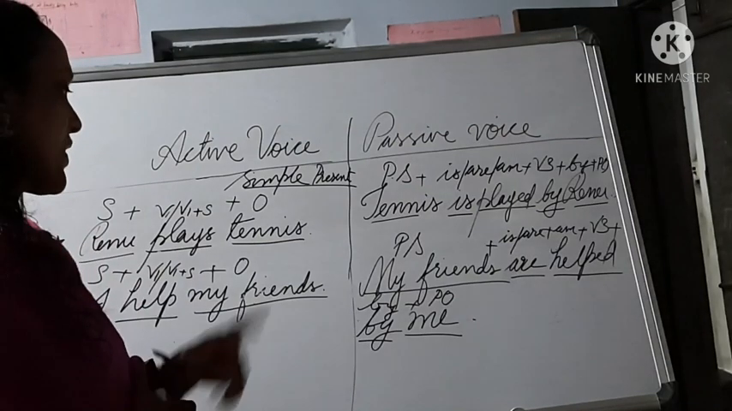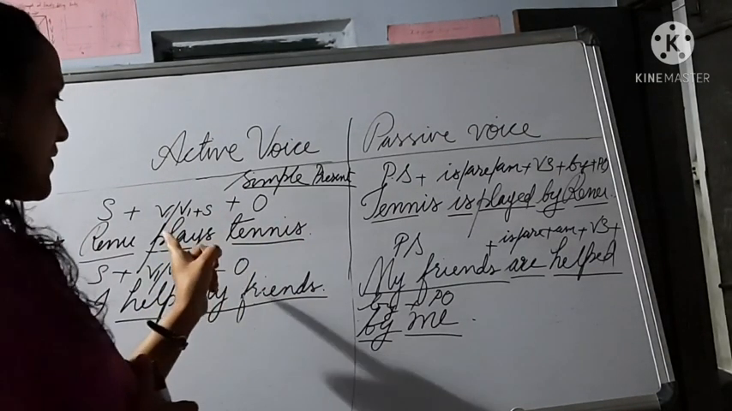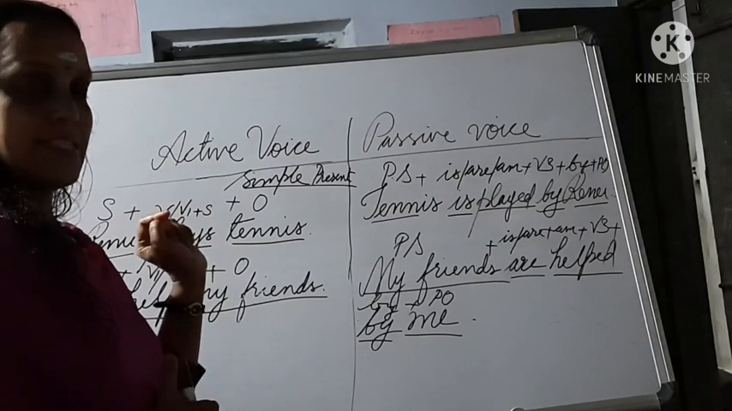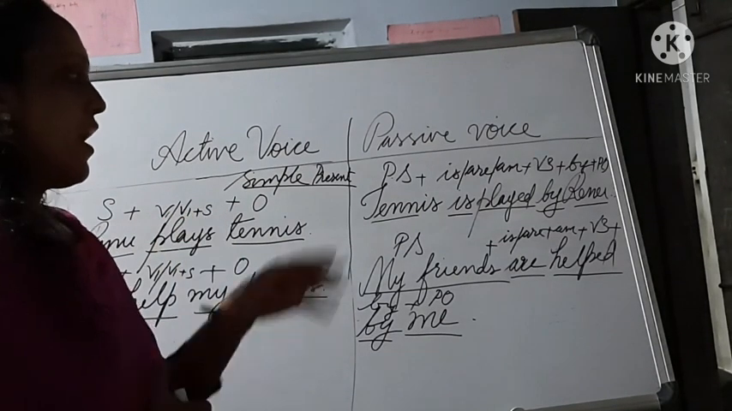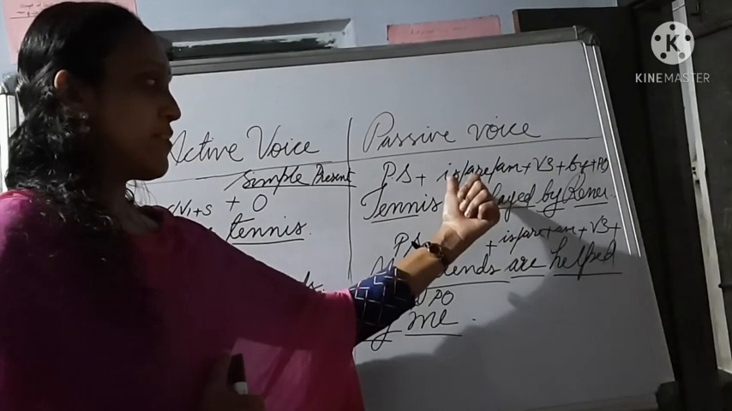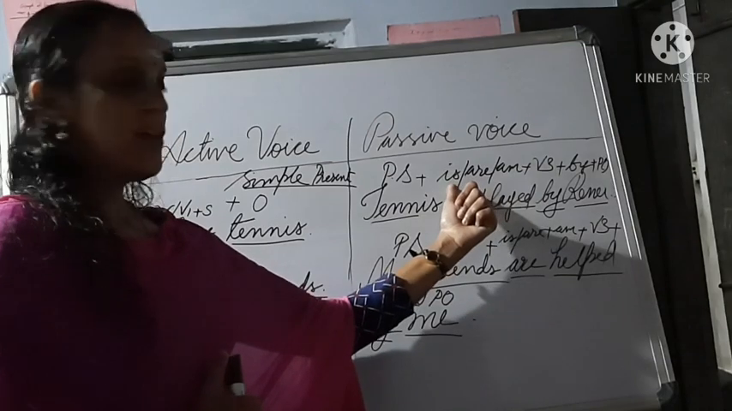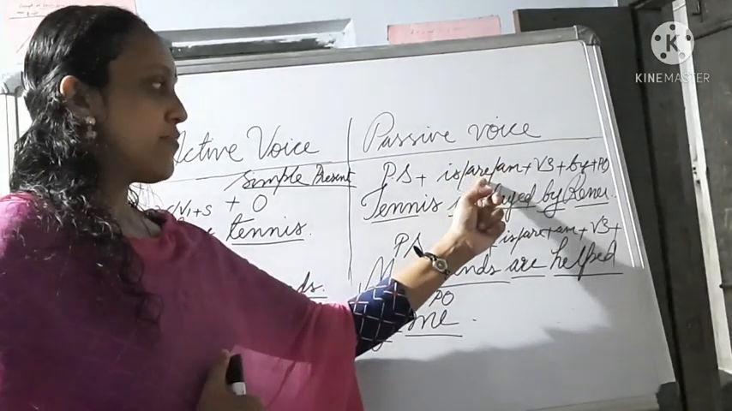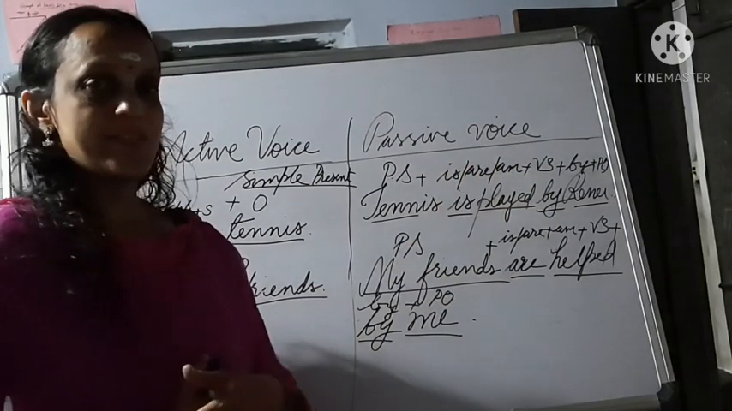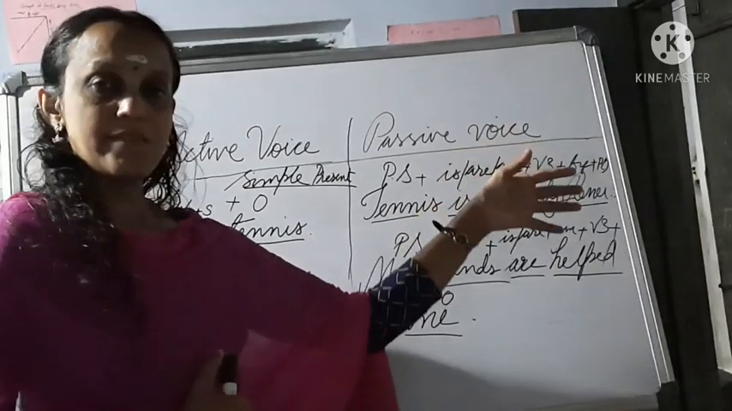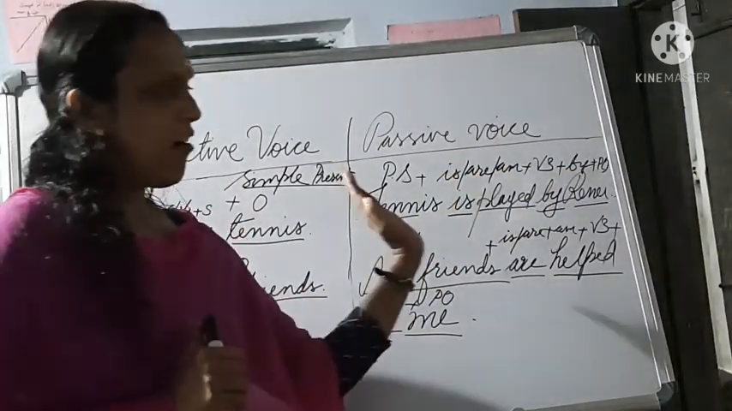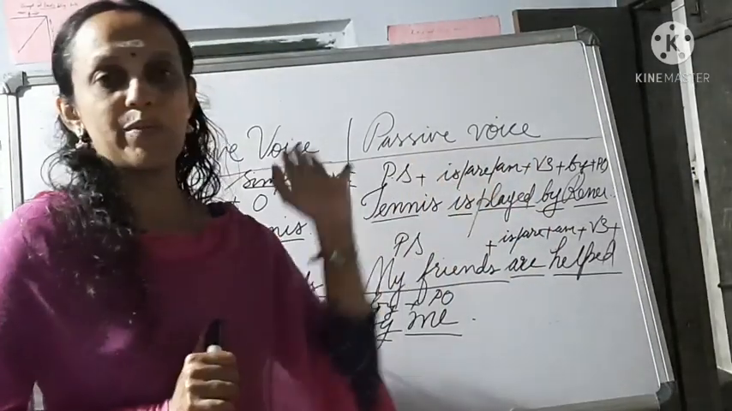Do you know why? In simple past tense, in the place of plays, it will be played, isn't it? Played is the past tense. And when we convert it into passive voice, in the place of is, it will become was. In the place of are, it is were. And the place of am is was. Is or am becomes was, are becomes were. Only that change. All other cases, the same rule.